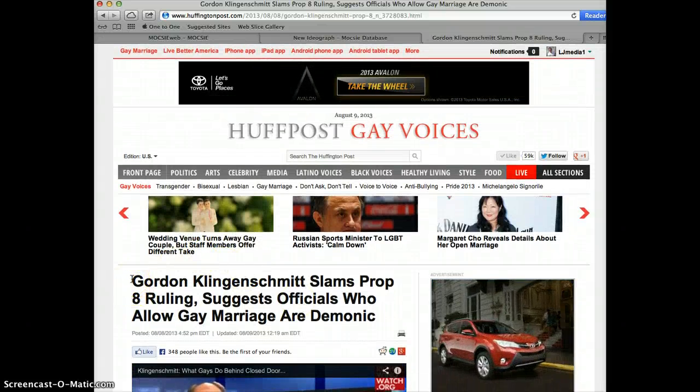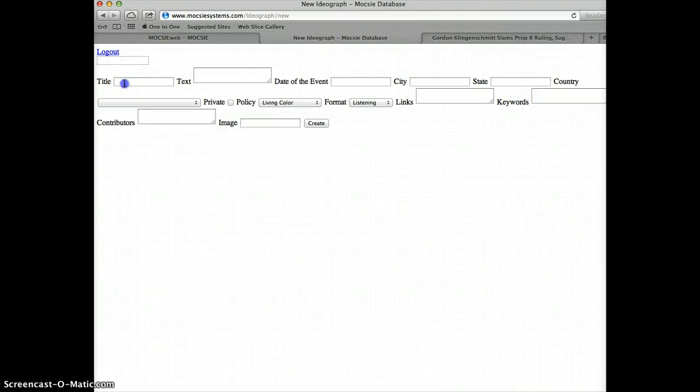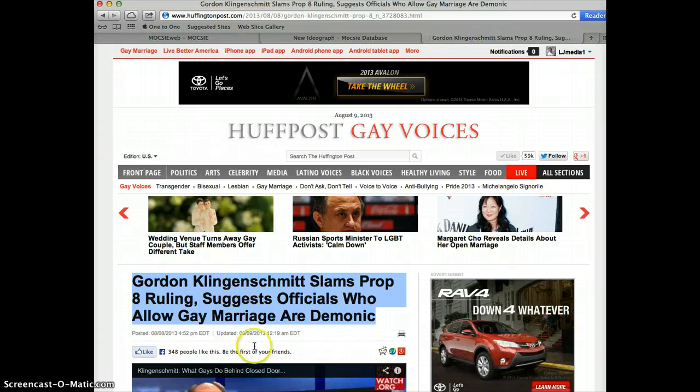So for our ideograph on this story, all I'll do is grab this and Command C, come back over here, put it in the title, Command V, and next we're going to grab some text out of this story so that we get a summary of it.